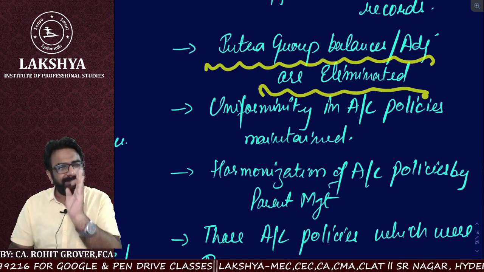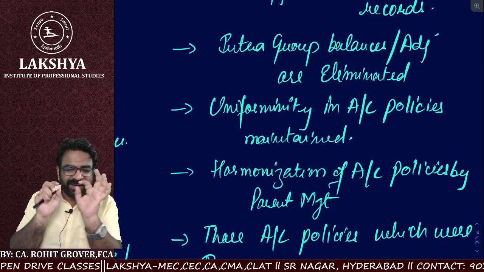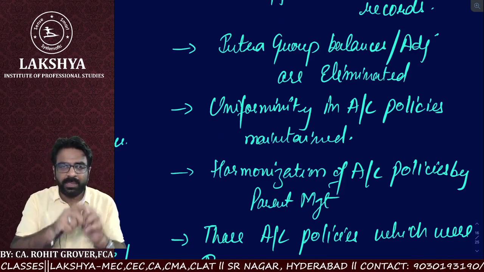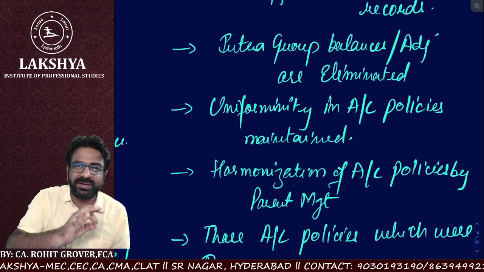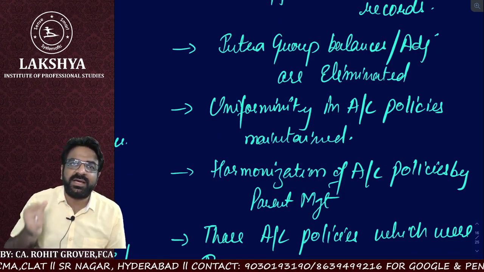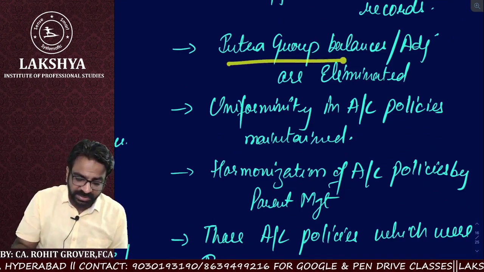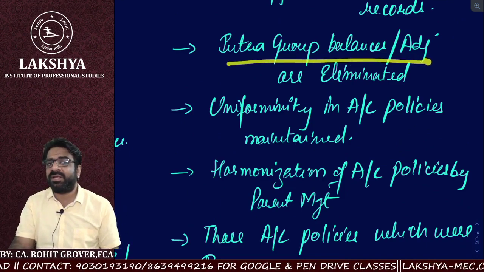Let me give a very simple idea of how to learn. For what we learned in the current year adjustments, write the words "to check that." If you use the words "to check that, to check that, to check that," that will become your audit procedures in the current consolidation adjustment. So what does the auditor have to check? He has to check that the intra-group balances and adjustments are eliminated or not.